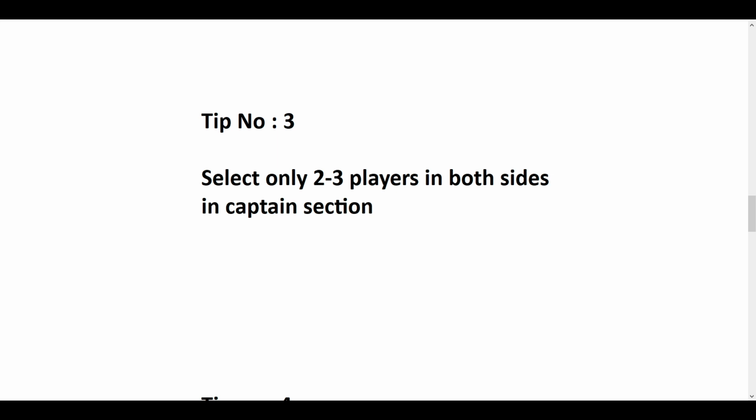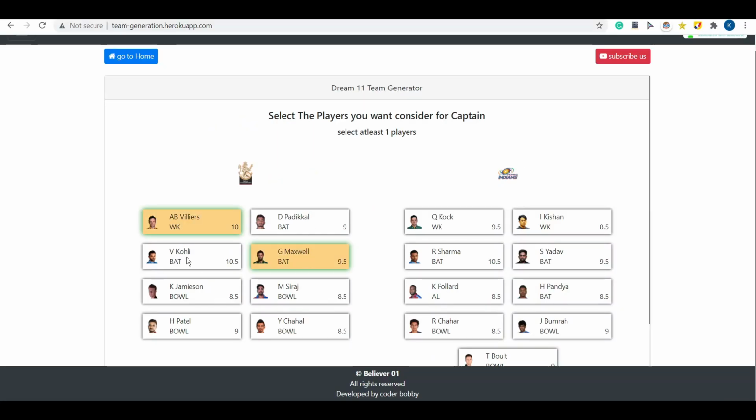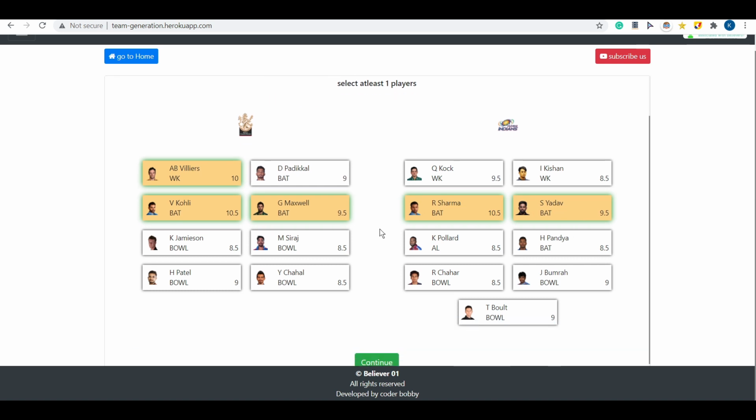So let's open our software and let's select 2 to 3 players, and from Mumbai Indians also I'm going to select 2 players. So I have selected completely 5 players from both the teams, which is at least 2 to 3 players from both the teams.